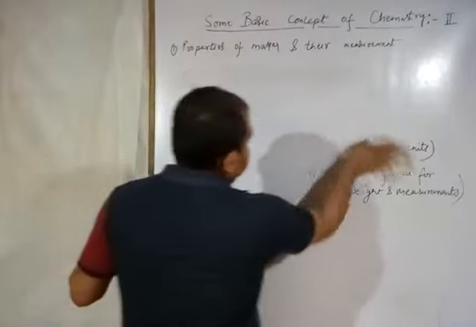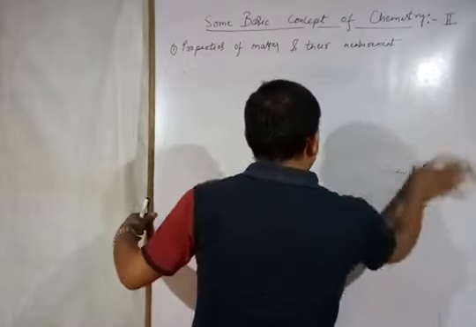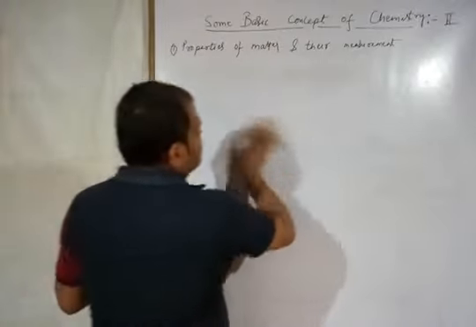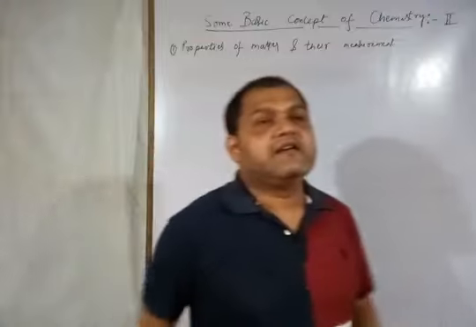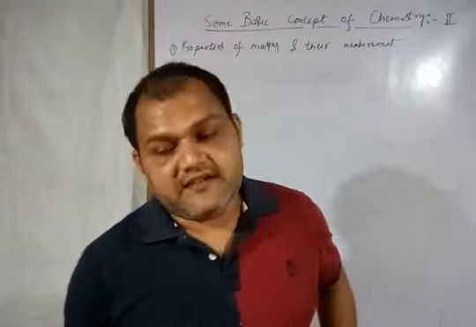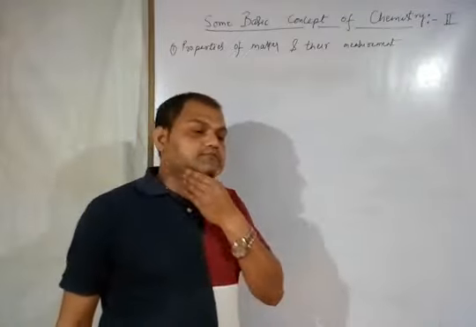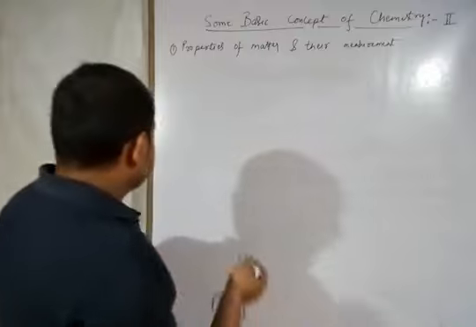According to the International System of Units, there are 7 fundamental physical quantities, and their units are known as fundamental units. So first we will talk about the fundamental physical quantities and their units.